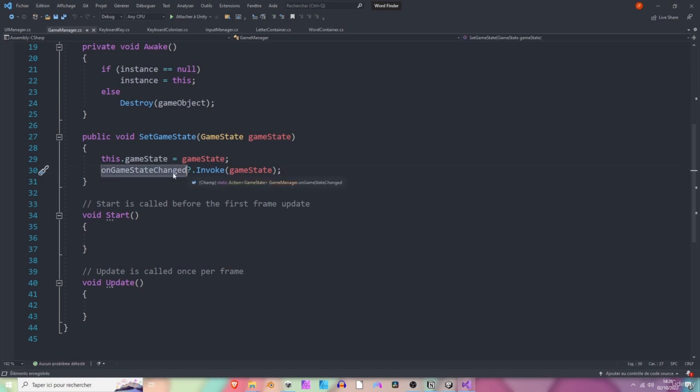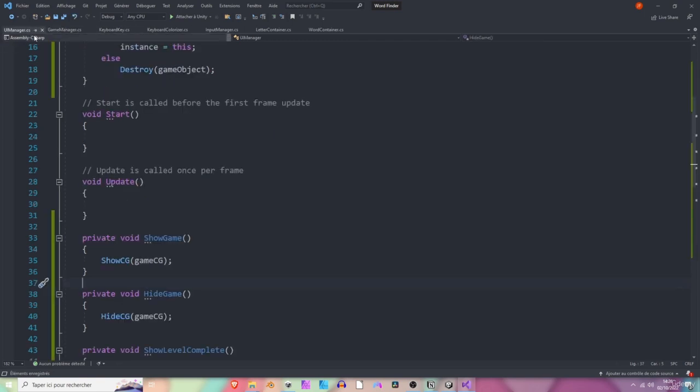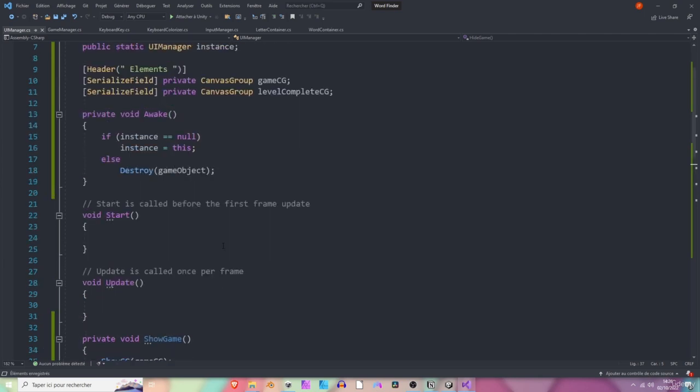And any class in the game can subscribe to that event and do anything it wants after receiving the event. So let's open the UI manager class right here and subscribe to that event. To do so, we are going to call the game manager in the start method and subscribe to the onGameState changed event. You can do so by adding a callback to the event.